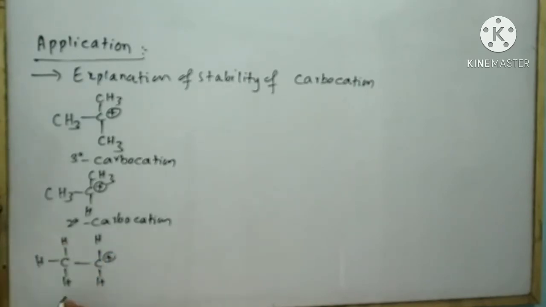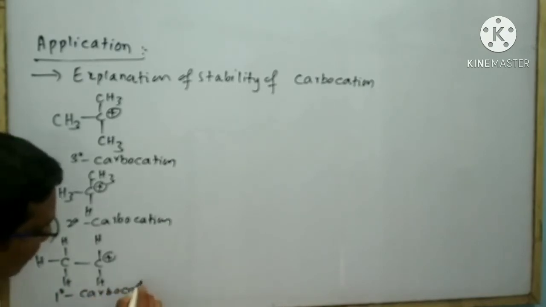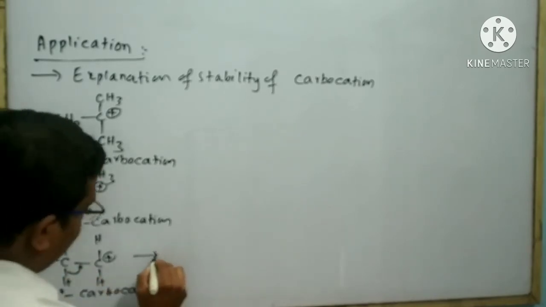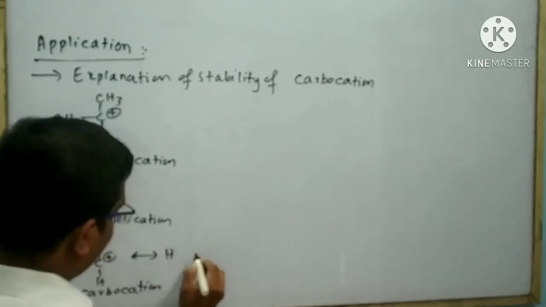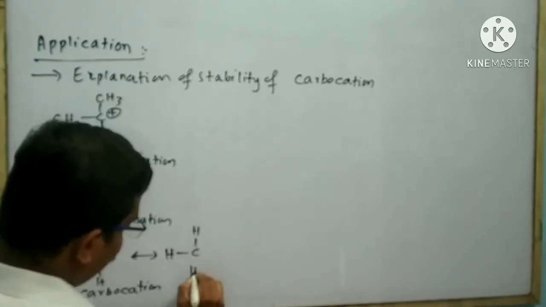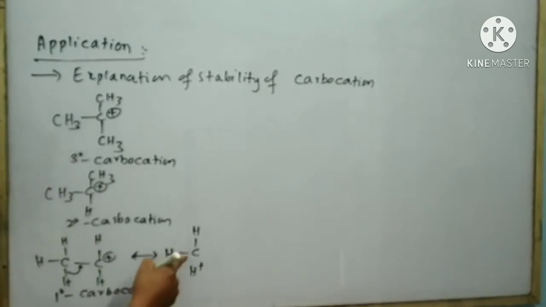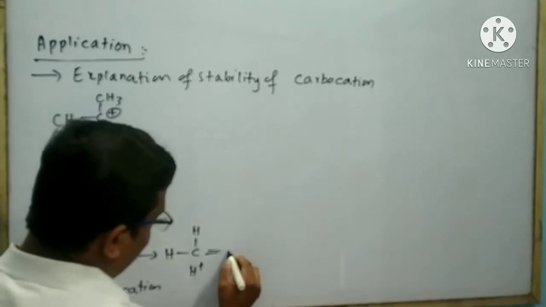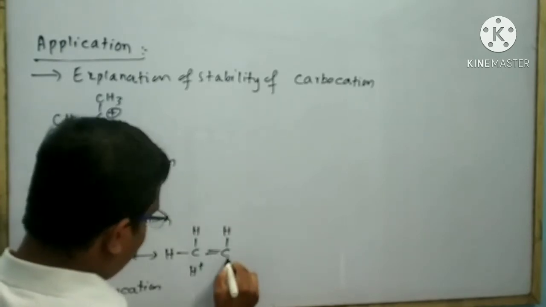If I want to draw the hyperconjugated structure of 1 degree carbocation, then I can draw like this. With respect to this carbocation, this is the alpha carbon. As a result, there are 3 alpha hydrogen possible for 1 degree carbocation. I can draw the hyperconjugated structure like this. Make a double bond here. Then the hyperconjugated structure is drawn like this: H, bond C, bond H, here H plus. There is no bond between this carbon and H plus ion. Here I can form a double bond. Here I get C, bond H, bond H.